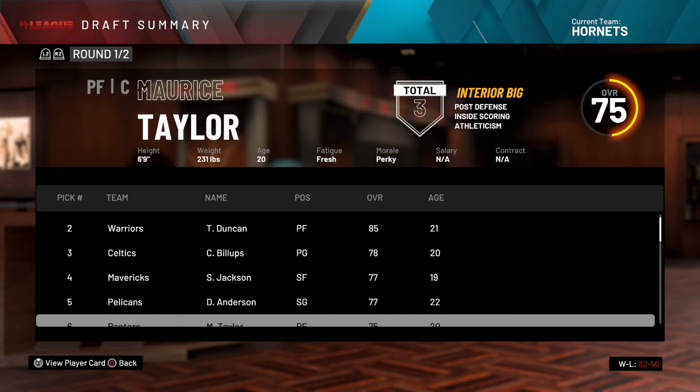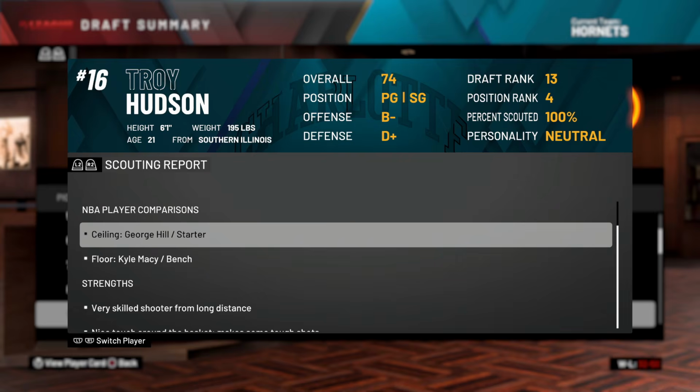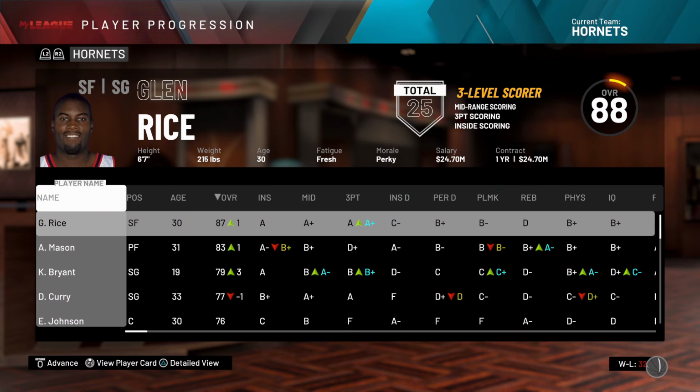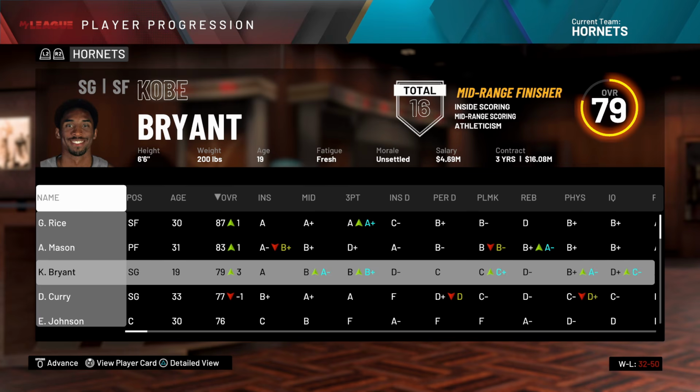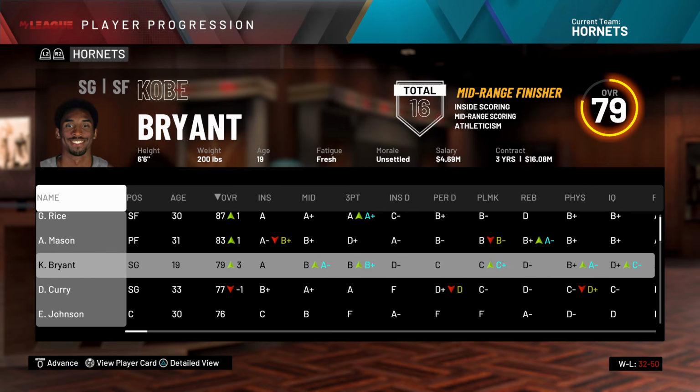We'll see who we picked in a second. Who was it? Troy Hudson, George Hill. Sure, George Hill didn't even exist at this point in time, but that's cool. Are we gonna lose any interesting players? No, I don't believe so, and we didn't sign anybody either. But Kobe Bryant's a 79 overall now.